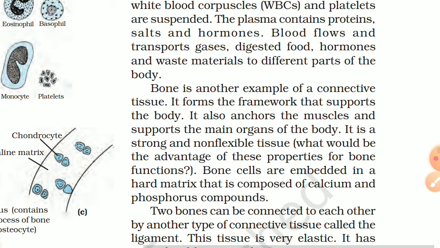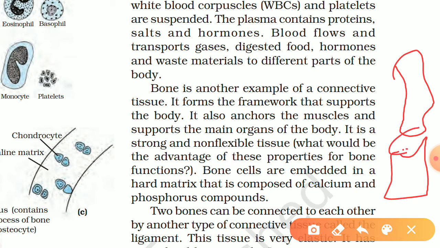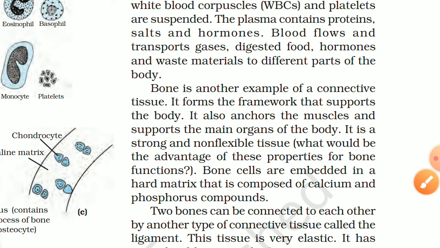Now, bone is another example of connective tissue. It forms the framework that supports the body, our whole skeleton system. They are connected by joining different types of bones. Like this, this is one bone, then this is a second bone. So they will both be connected and they will form our skeleton system. It also anchors the muscles and supports the main organs of the body. It is strong and non-flexible tissue.